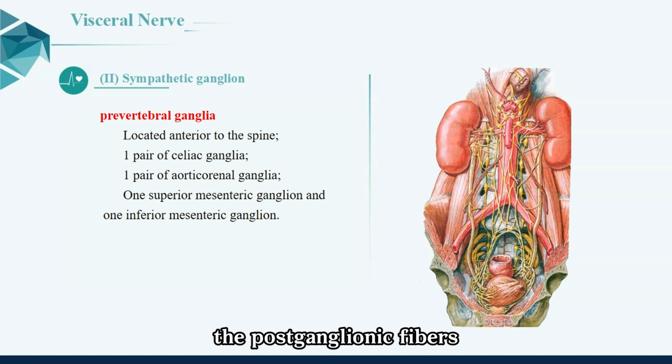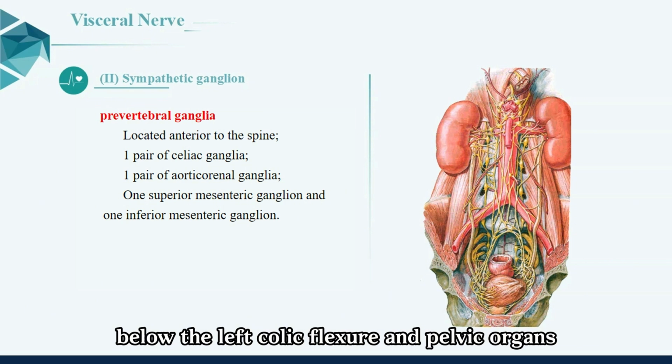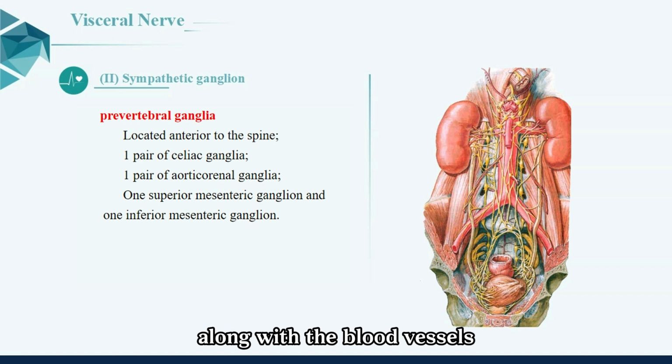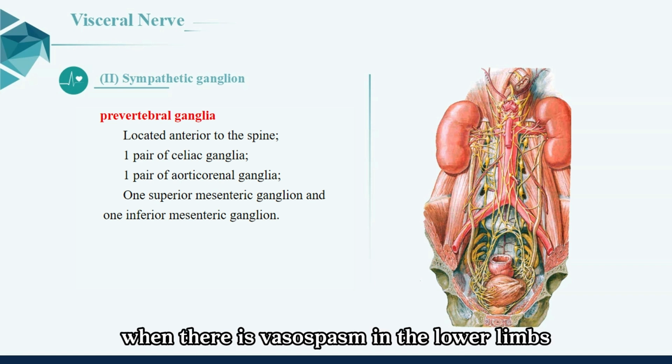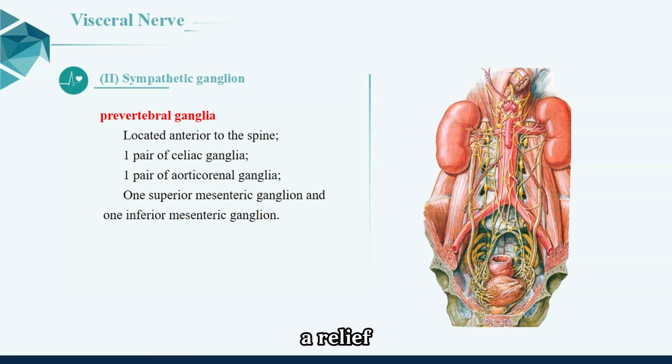The postganglionic fibers are distributed to the digestive tract below the left colic flexure and pelvic organs, and some fibers are distributed to the lower limbs along with the blood vessels. When there is vasospasm in the lower limbs, surgical resection of the lumbar sympathetic trunk can be performed for relief.